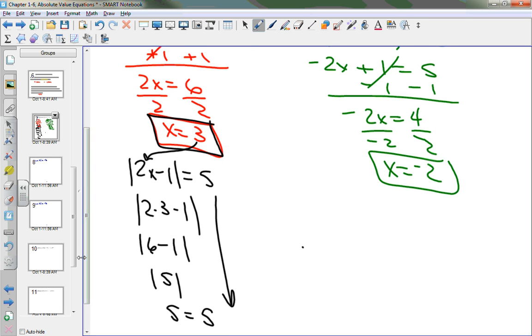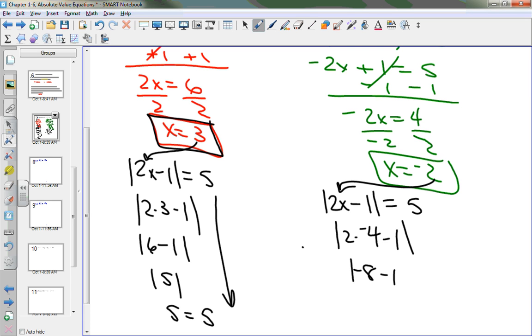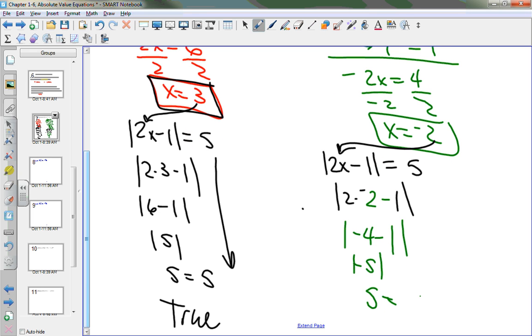Now what do I need to do to verify that this is an answer? Plug and chug. So now I'm going to have the absolute value of 2x minus 1 is equal to 5. Plugging in negative 2 there, that's going to give me negative 4 minus 1. Why did I plug in a 4? I don't know. Didn't mean to do that, folks. So that's going to be negative 4 minus 1, which gives me a negative 5. And what is the absolute value of negative 5? 5. Does 5 equal 5? Yes, that's a true statement. So therefore, I have 2 answers. Do they both work? Yes, they do.